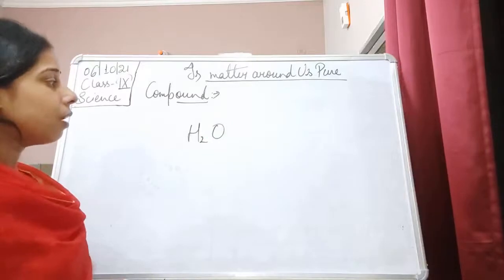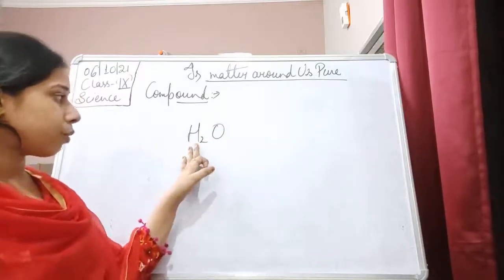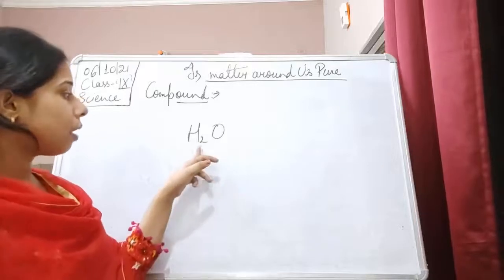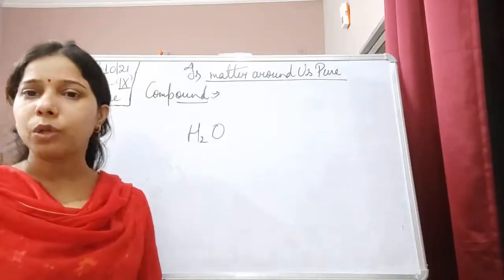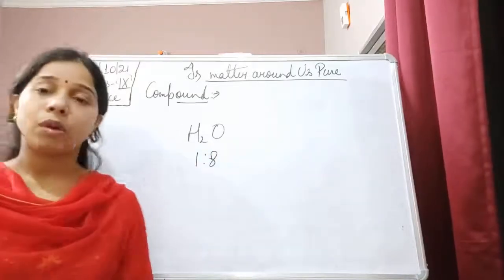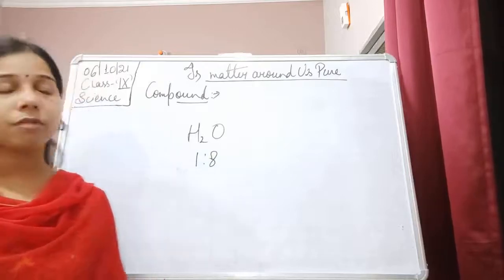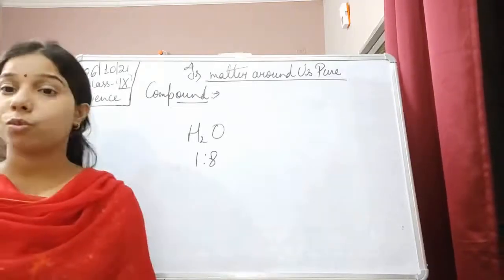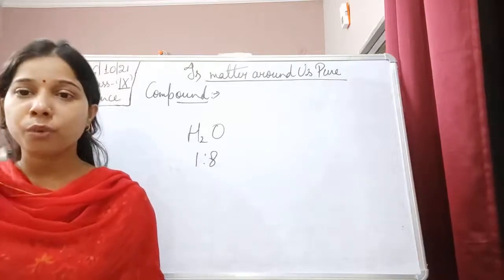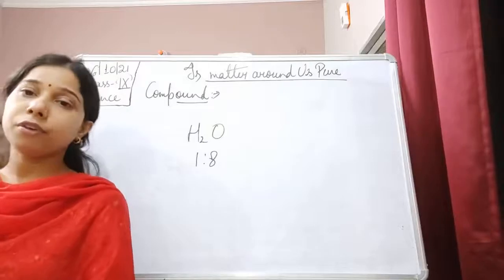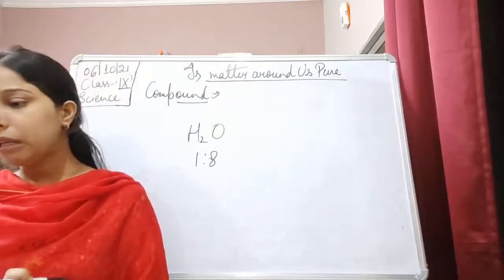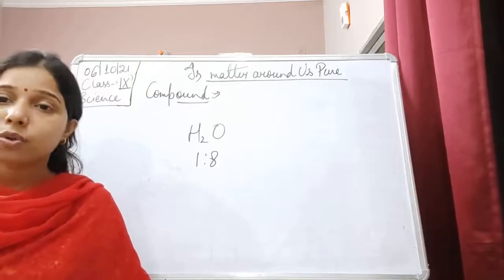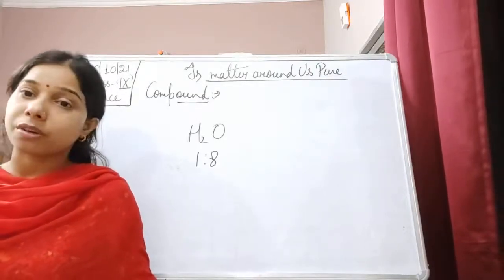When hydrogen and oxygen combine to form the compound, they always combine in the ratio of 1:8 by mass. It doesn't matter from where we have obtained this compound, it will always be 1:8. If we are taking water from your kitchen tap, or from a river, a lake, the ocean, or a pond, the formula of water will remain the same, that is H2O, and the ratio between the two elements is 1:8.